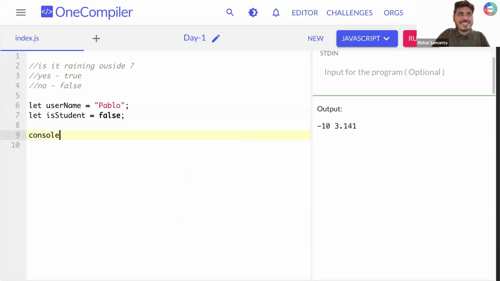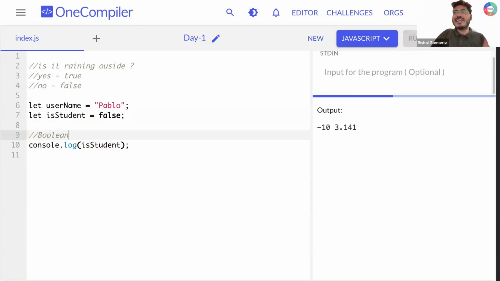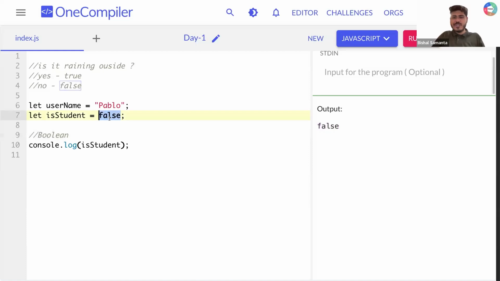So let's say I'm printing this thing here, isStudent. What kind of data are we storing in this variable, in this box? Can you tell me? Either true or false. Whenever you will be storing either true or false, the data type that JavaScript will look for is Boolean, right? So now when I run this thing, can you see I'm getting a false output because I'm storing a false value, right?